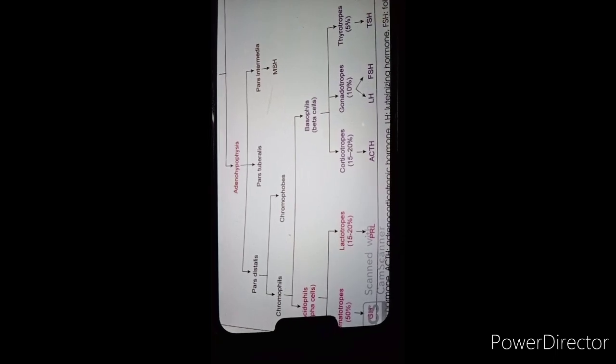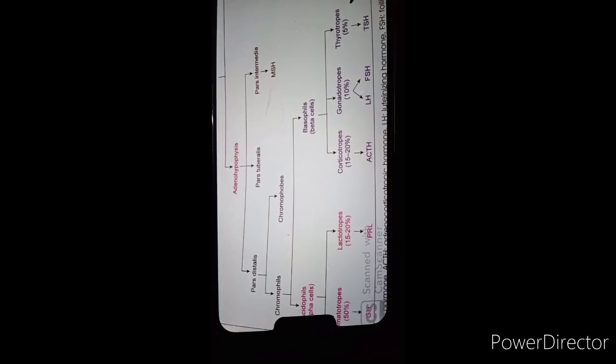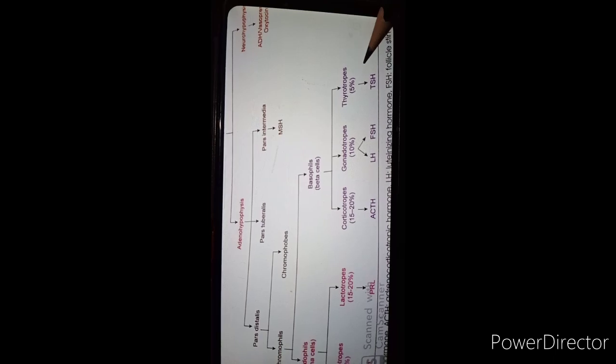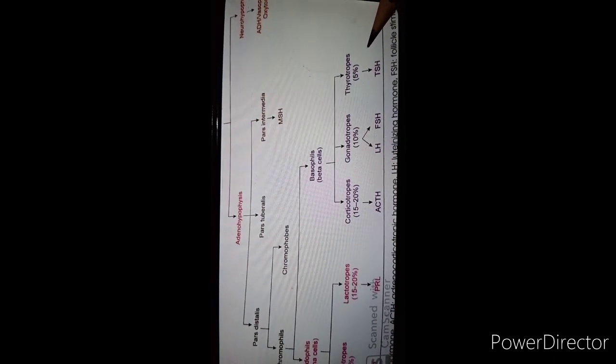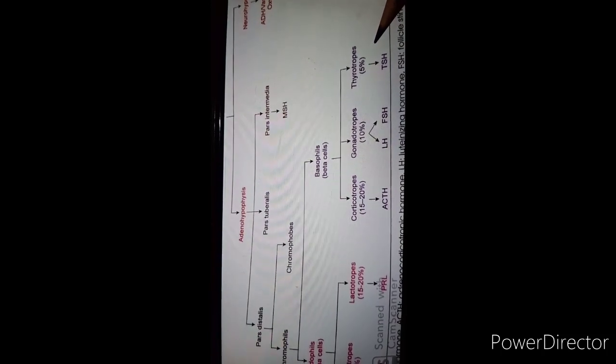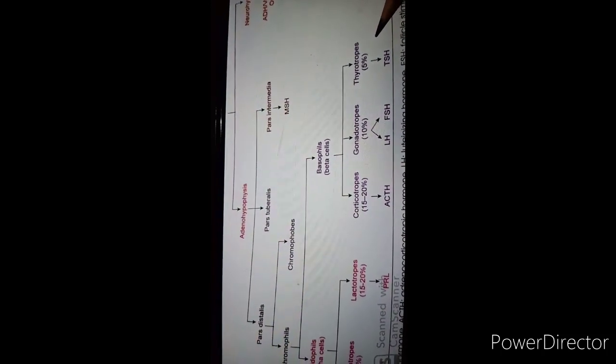Third one is thyrotrope. Thyrotrope is 5% of cells contributed in the basophil category. This thyrotrope produces thyrotropic hormone, also called TSH, which stimulates the activity of the thyroid gland, very important. So this is about the thyrotrope.